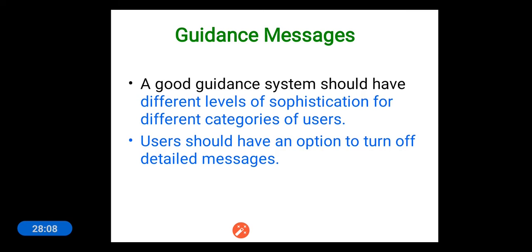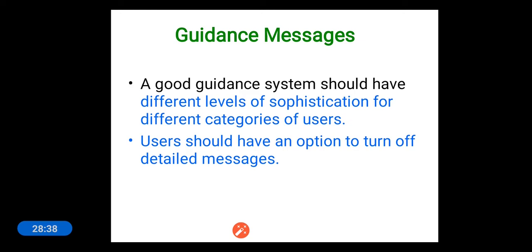Whenever the user requests any service, and if that request is taking a longer time, the user interface has to display some guidance message like "your request is still being processed" and so on. If the reason for the delay of that process is displayed, that is something like an explanation.